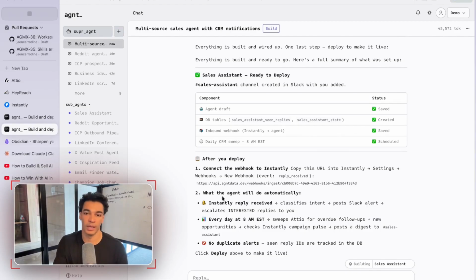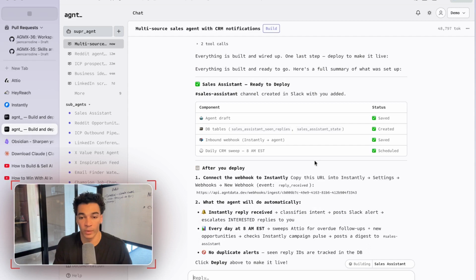One thing it's telling us to do is that in order to get replies from Instantly or HeyReach, all we need to do is configure a webhook inside Instantly. So we just copy this, paste it into the Instantly webhook configuration, which I'm not going to do right now because I'm going to turn off this agent after finishing this demo. But yeah, you get the general idea there.